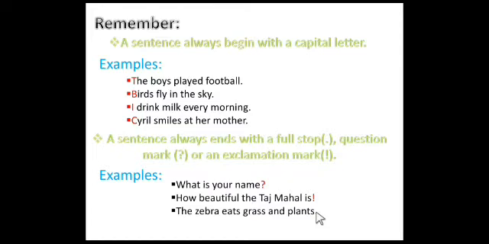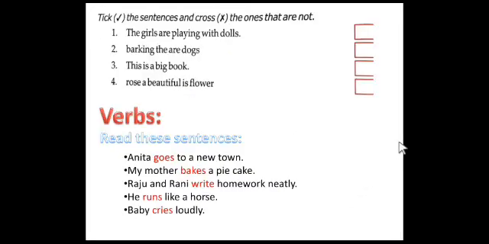Okay, next step. Here, students, have you opened your page number 48? So here is an activity. Hold a pencil and read it. Tick the sentences and cross the ones that are not. So here, there are 4 sentences.